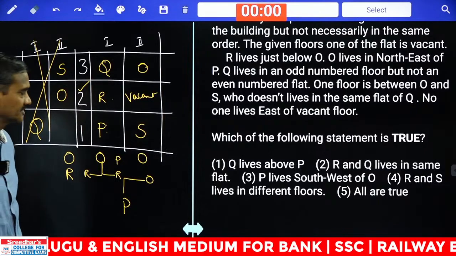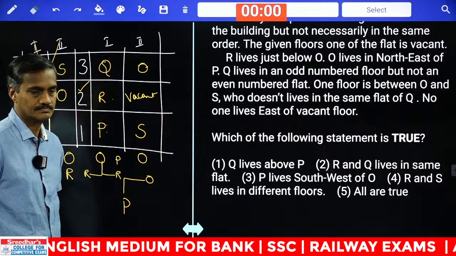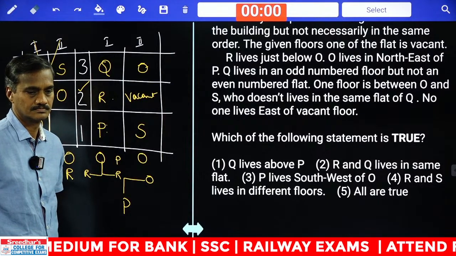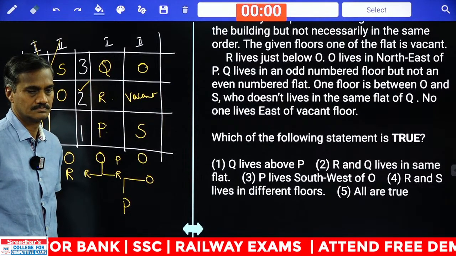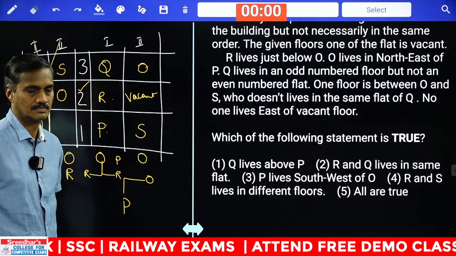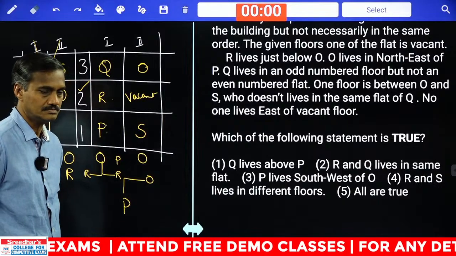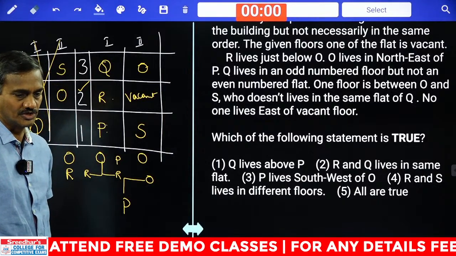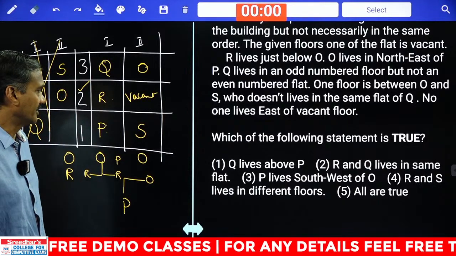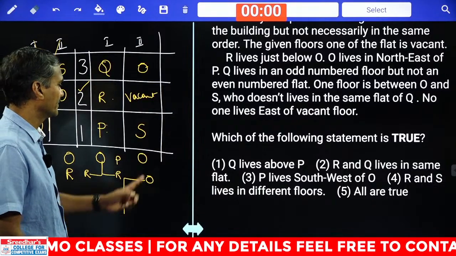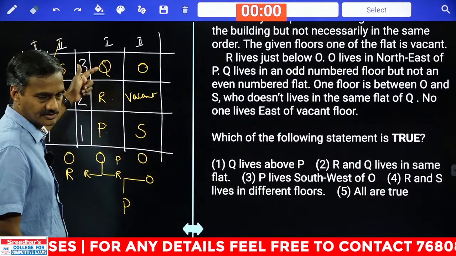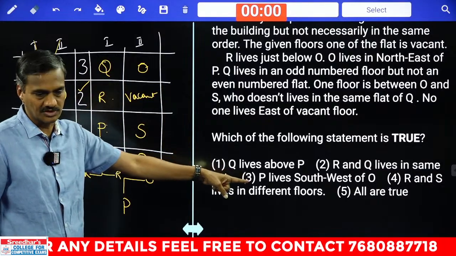Tell me what is your answer here. Choice 5, good. Then here, which of the following statements is true? Q lives above P, that is definitely true. And we have a choice called all are true.